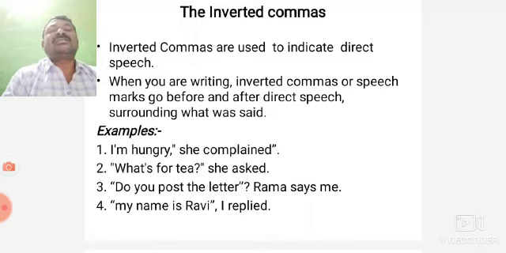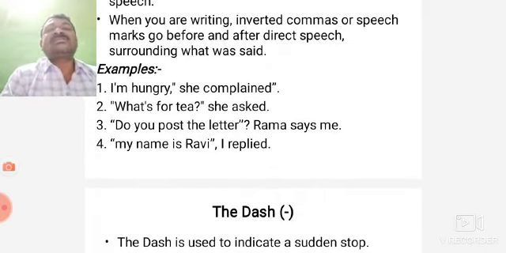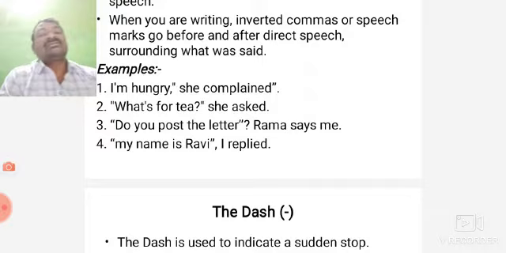He said, comma, "I am unwell." I am unwell is the direct speech. There we have to use double inverted commas. "My name is Ravi," I replied. There we use double inverted commas. There are many examples for direct speech. "My father is not well," I said.